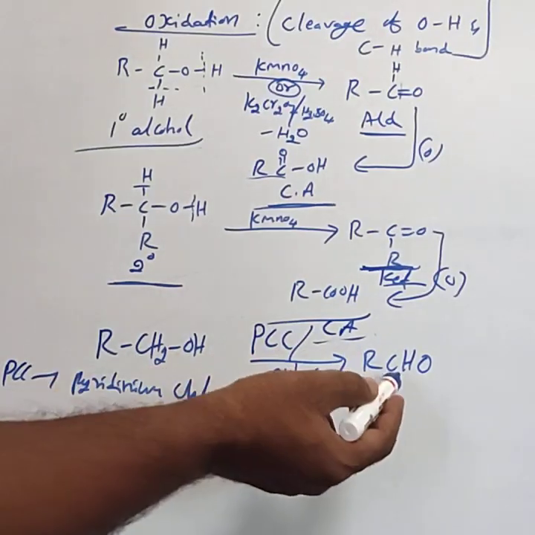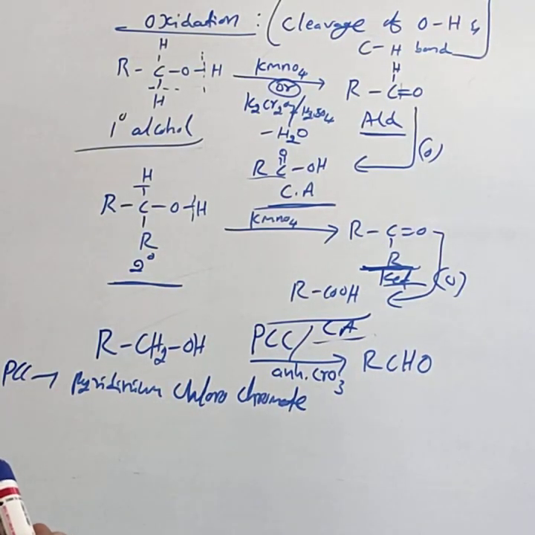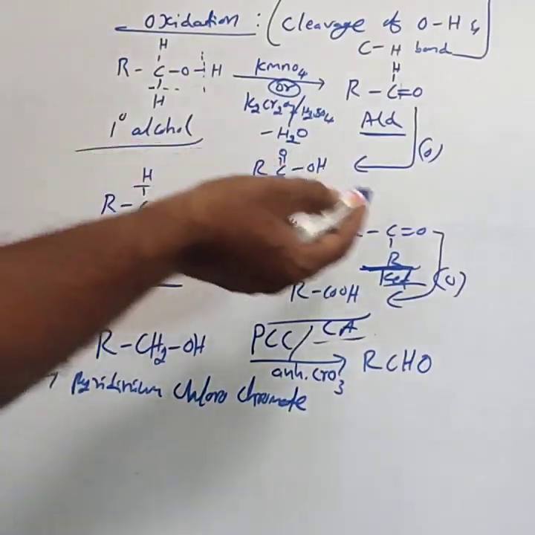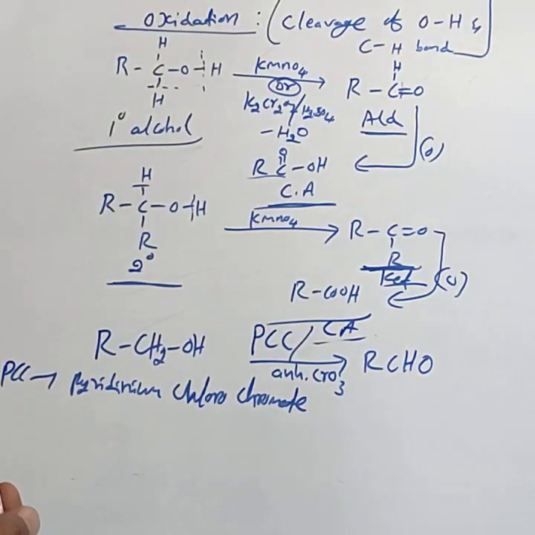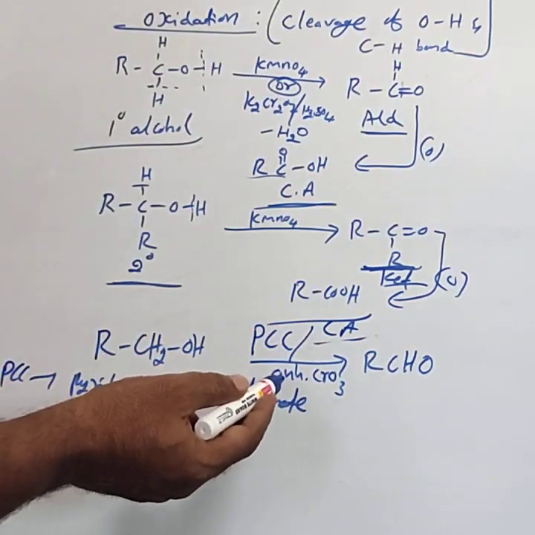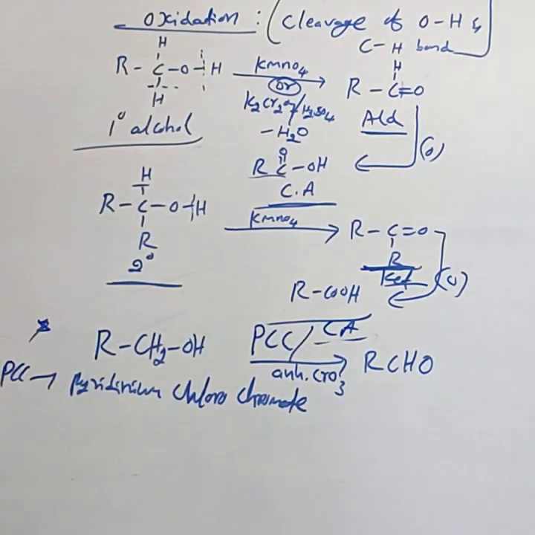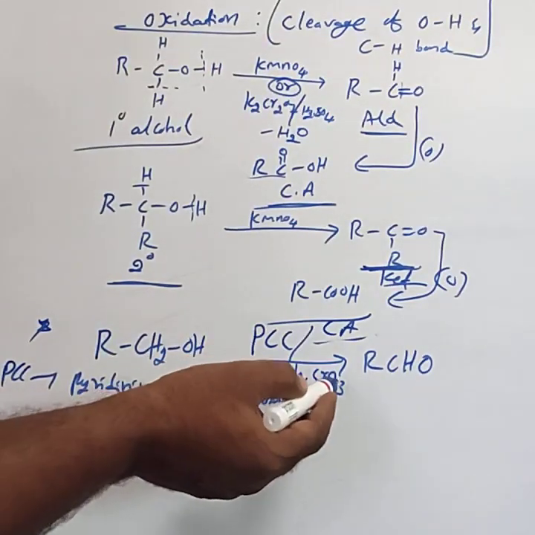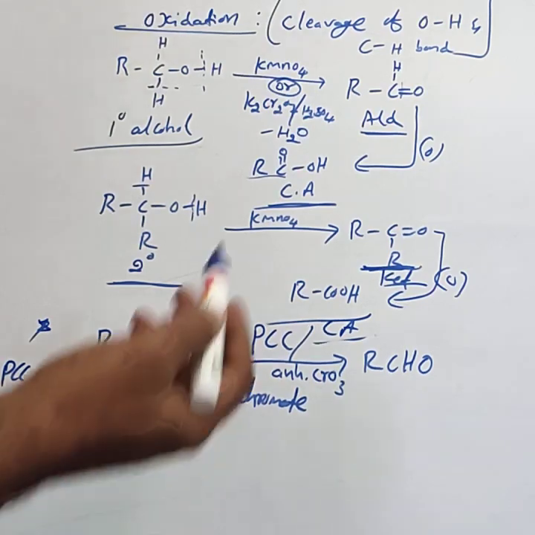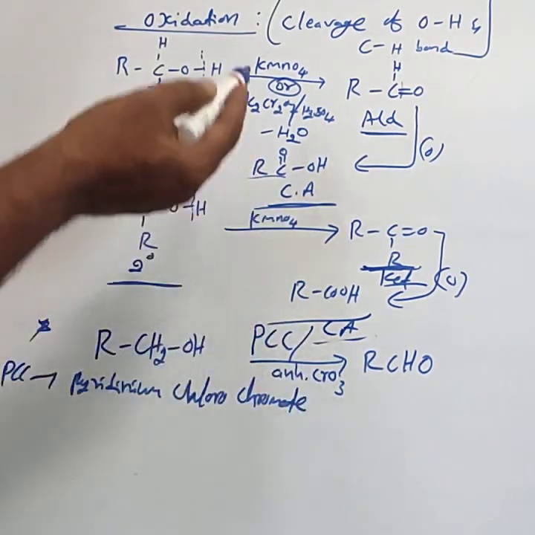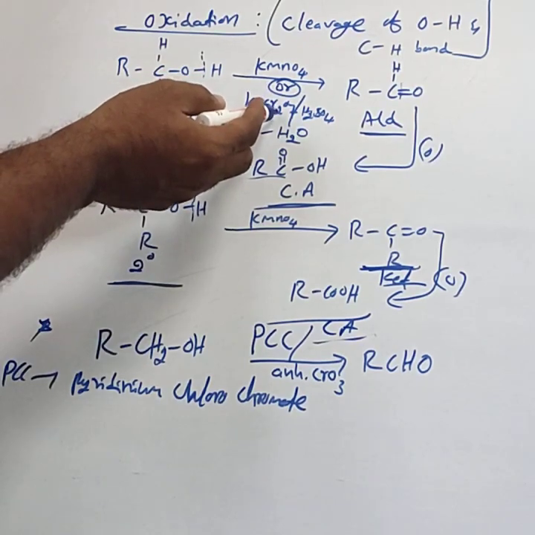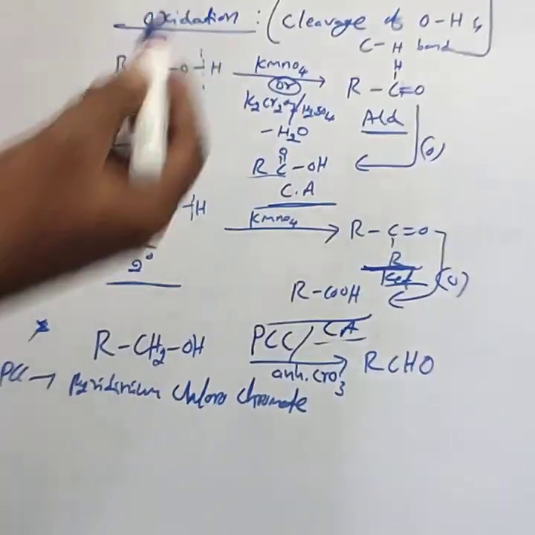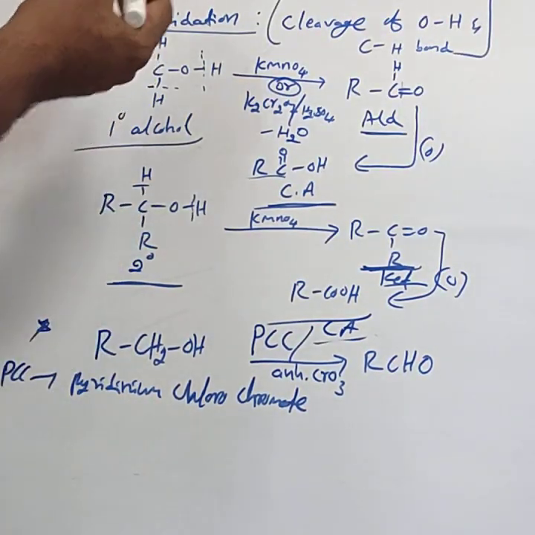If you consider anhydrous CrO3 or PCC as the oxidizing agent, we get aldehydes, that is, primary alcohols are oxidized to aldehyde. The reaction can be stopped at the stage of the aldehyde. If you consider a secondary alcohol, the reaction can be stopped at the stage of the ketone only by using PCC or CrO3. This is an important one. To isolate the aldehydes, the oxidizing agent used is PCC or anhydrous CrO3. If instead of PCC or CrO3 you consider KMnO4 or K2Cr2O7, primary alcohols are oxidized to aldehyde and further oxidized to carboxylic acid.